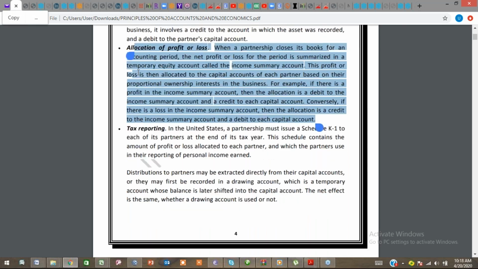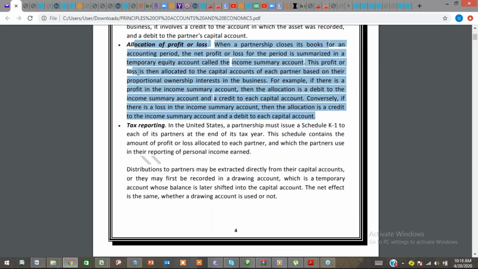Then let's go to tax reporting. In the United States and many parts of Nigeria, a partnership must issue a schedule K1. K1 is a document issued by government to partners in order to file their tax. So even in Nigeria, we also have tax reporting system for partners. This schedule contains the amount of profit or loss allocated to each partner and which the partner uses in reporting of personal income earned. So you must also understand that.